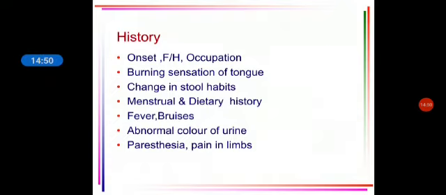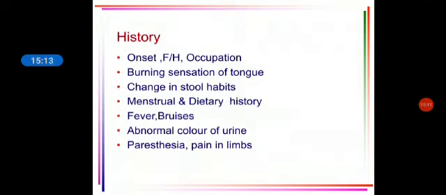Any change in the stool habits, any color change in the stool. Menstrual history and dietary history are very important, because certain types of anemia are common in vegetarians. For example, megaloblastic anemia is common in vegetarians. So if the patient is a strict vegetarian, they can develop anemia.